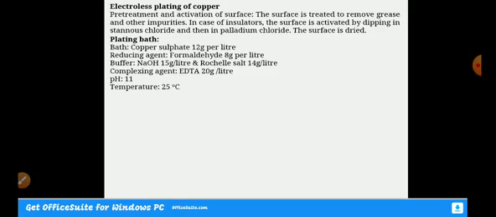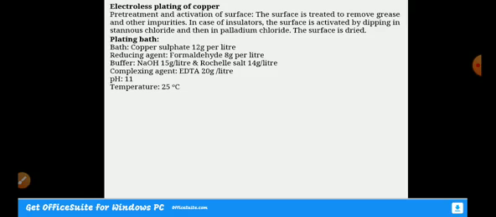We are using copper sulfate at 12 gram per liter, and as a reducing agent formaldehyde, that is 8 gram per liter. Then as a buffer we are using sodium hydroxide, 15 gram per liter, and Rochelle salt, 14 gram per liter. As a complexing agent we are using EDTA, that is 20 gram per liter.